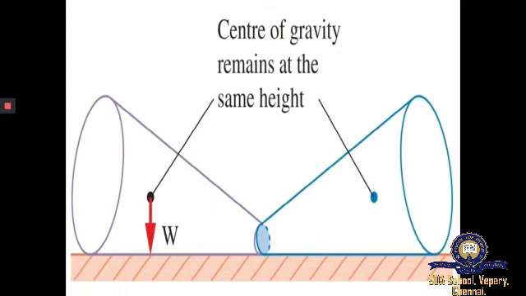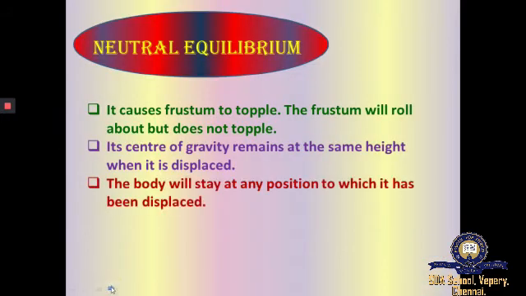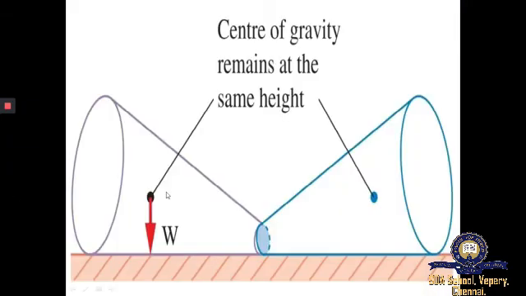Its center of gravity remains at the same height. The body will stay at any position to which it has been displaced.